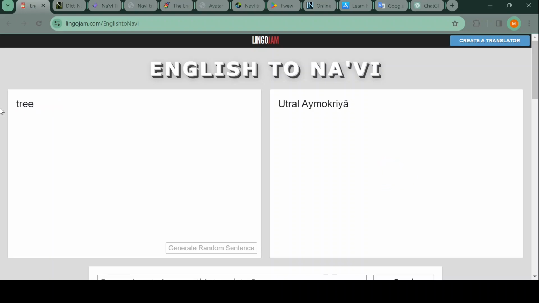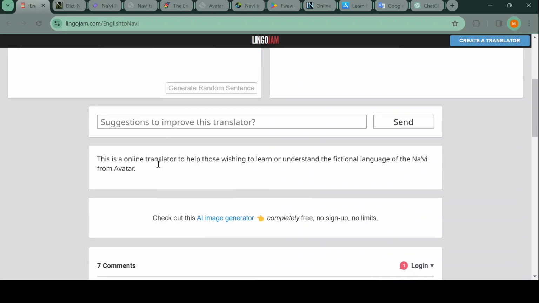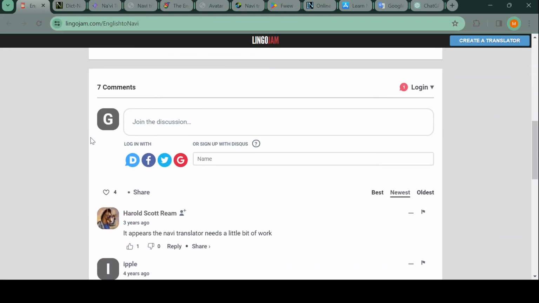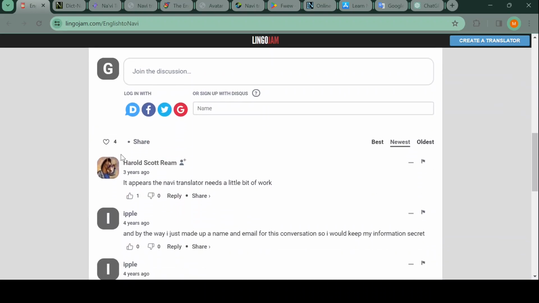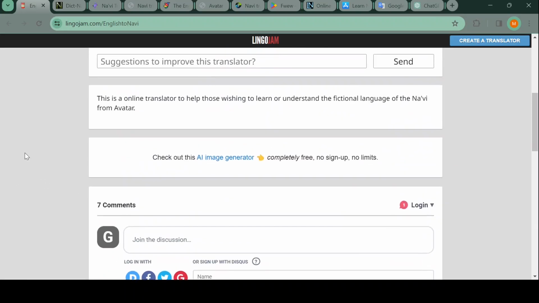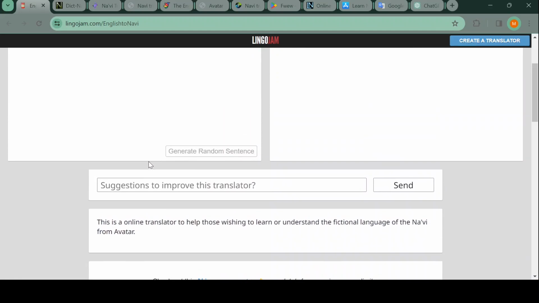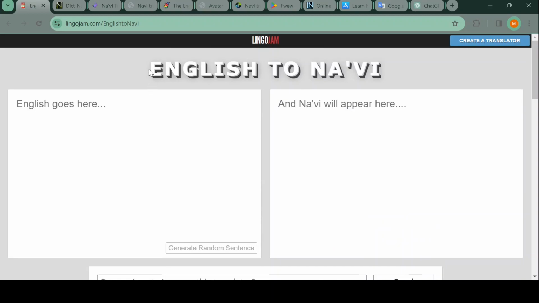Let's try some. Okay, so for tree it finds Utra and Mokria. Very interesting. Home tree. Yeah, Keltrad. I already had that one. We already tried the new word, so it doesn't update. Okay. It appears the Nutmeg translator needs a little bit of work. Yes, that is true. This one doesn't give any information about how to properly learn Nutmeg. It doesn't give any information about how correct this Nutmeg translator is, so nah.